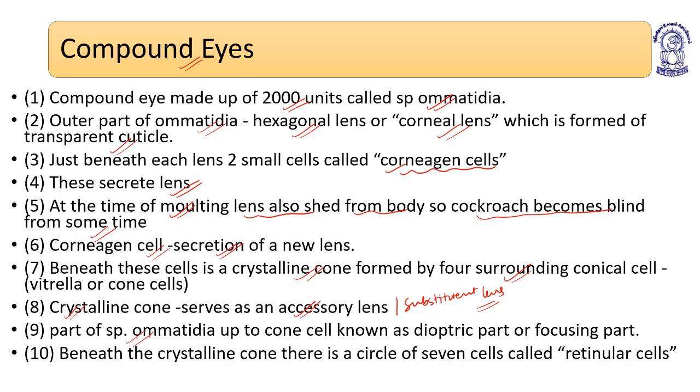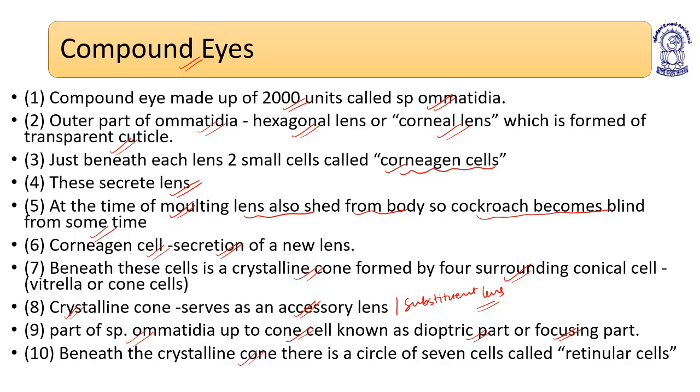The part of the ommatidia up to the cone cell is known as the dioptric part or focusing part. So the part between the cone cell and the ommatidia is known as the dioptric part, or the focusing part.